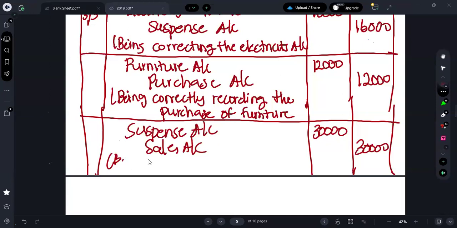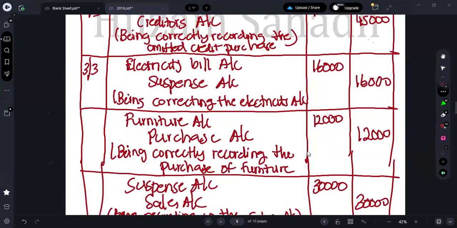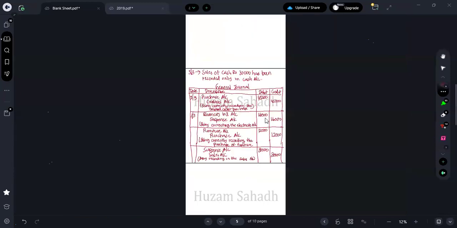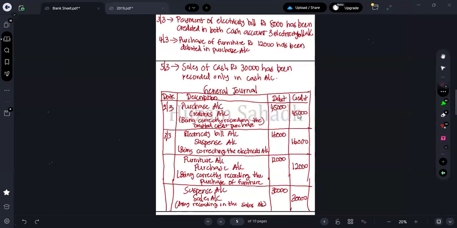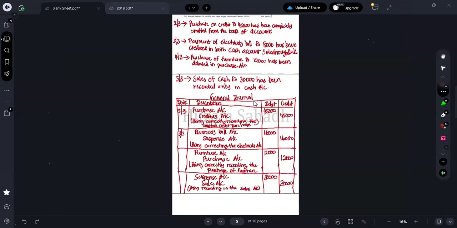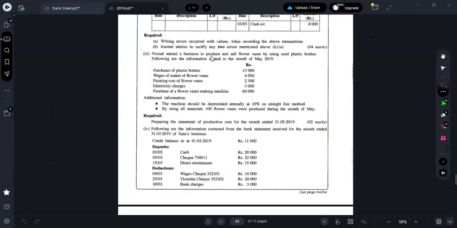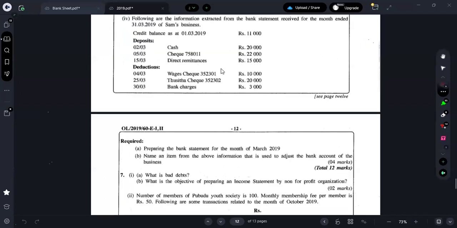So being correct, being recording in the sales account. This is what you all should do for that question. In case you all need it, just take a screenshot. I hope everything is clear, right? All the transactions are visible, right? In case you need it, just take a screenshot and put it to my WhatsApp. Okay, right. So moving on to the next question.